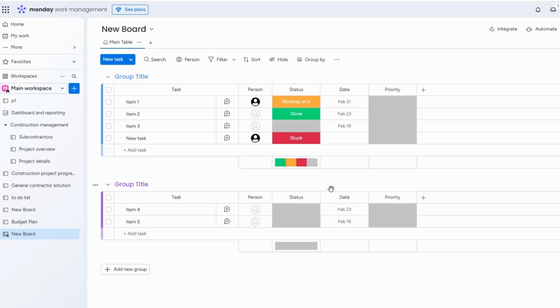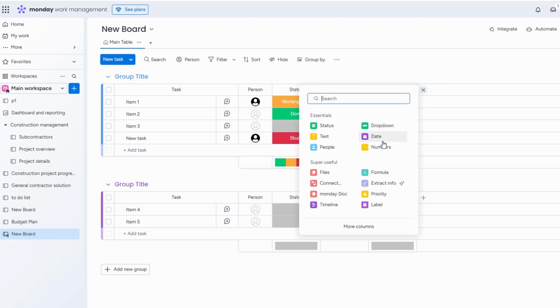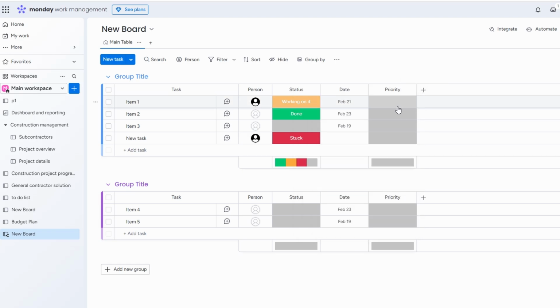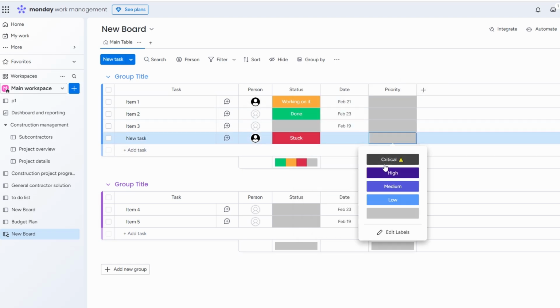In your task list, you can easily add a priority column to make it clear which tasks need immediate attention and which ones can be tackled later. You'll have options like urgent, normal, or low. For example, if schedule a dentist appointment is something that needs to be handled right away, you can mark it as urgent. On the other hand, a task like organize the bookshelf might be a low priority since it's not time sensitive. This simple feature helps you focus on what truly matters first.